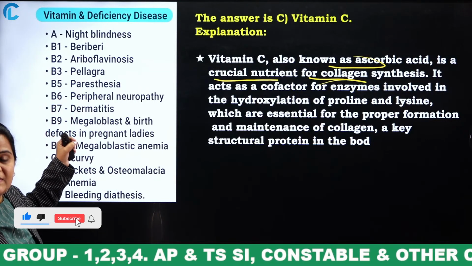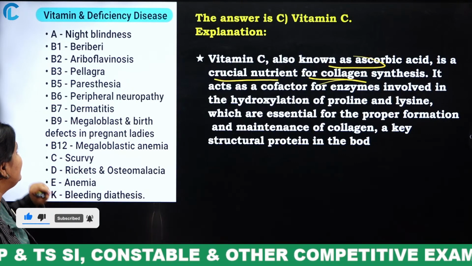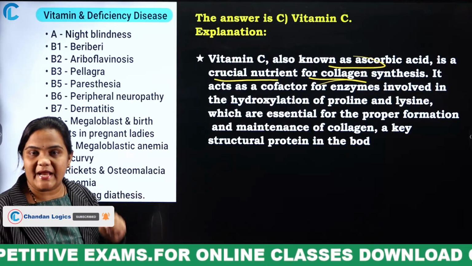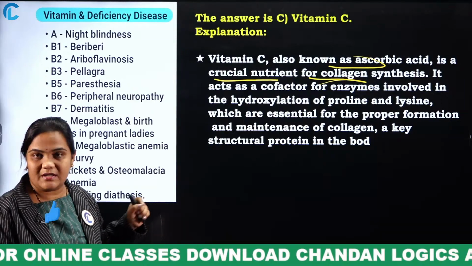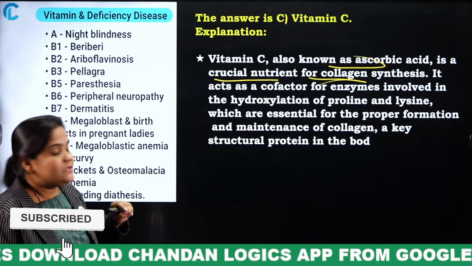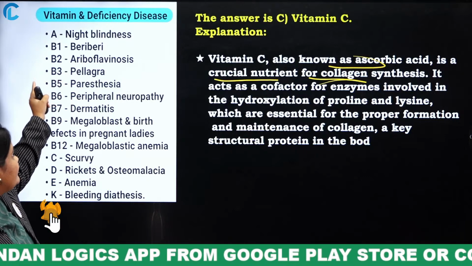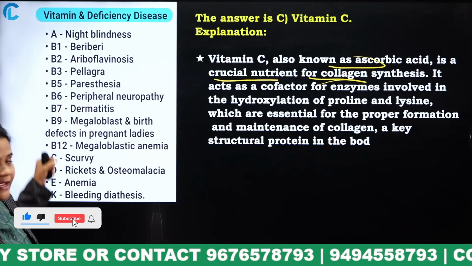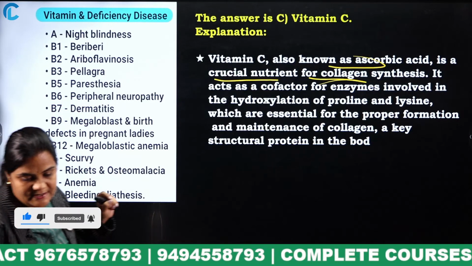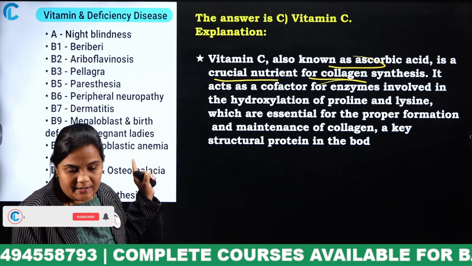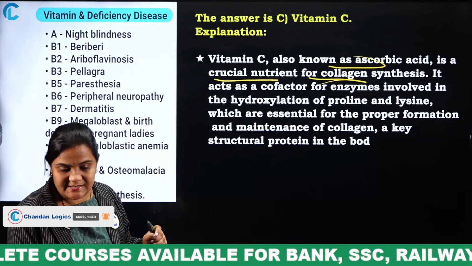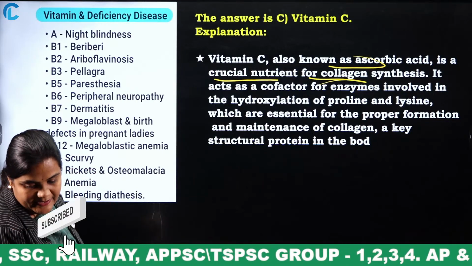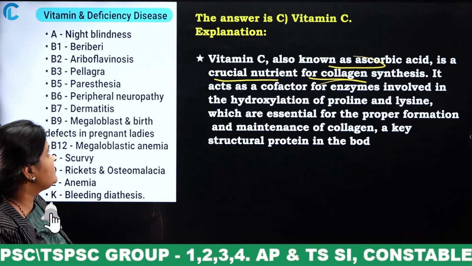These are the vitamins and some of their deficiency diseases. Vitamin A: if there is a deficiency of vitamin A in our body, what type of disease will it cause? We get night blindness. Similarly, B1 beriberi, B2 ariboflavinosis, B3 pellagra, B5 paresthesia. If you need, take a screenshot of this. This is very, very important. Vitamins and deficiency diseases: you can expect one question from this. Very, very important. Let's move to the next question.